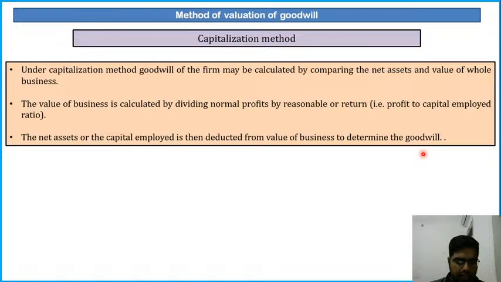Anupama and Preet Kaur, you are saying that no doubt or you have not understood it. So is it clear to you or are you having a doubt, Anupama and Preet Kaur?